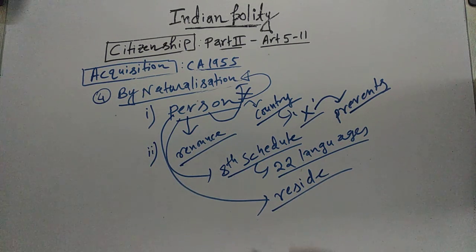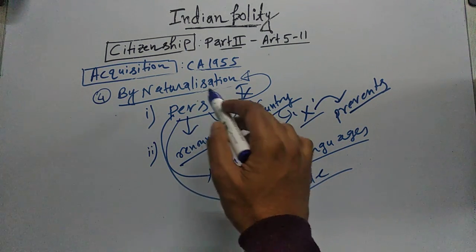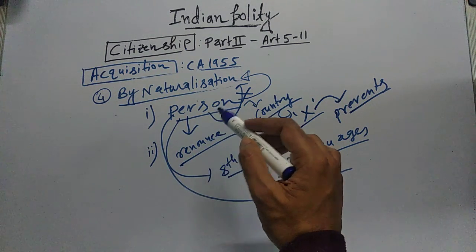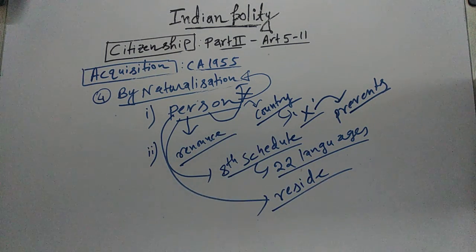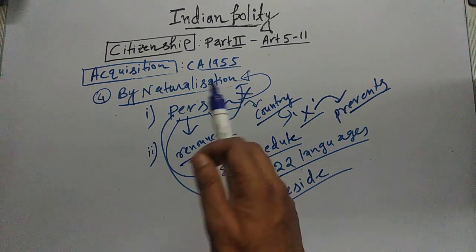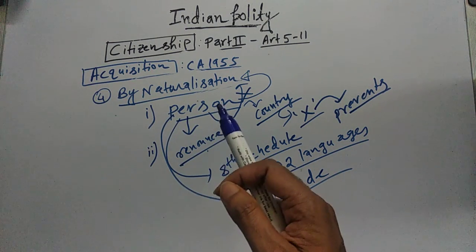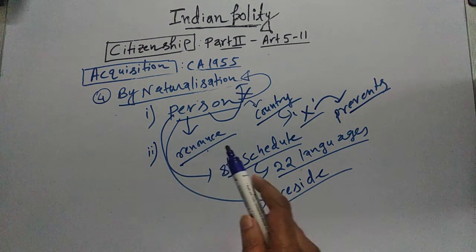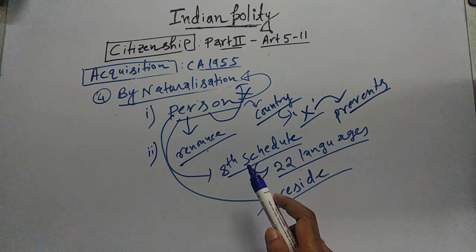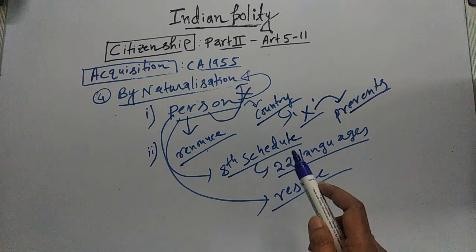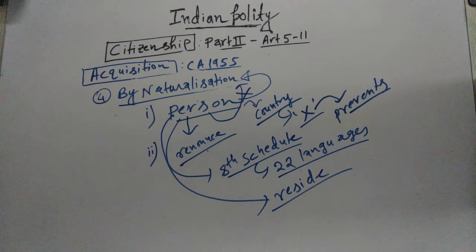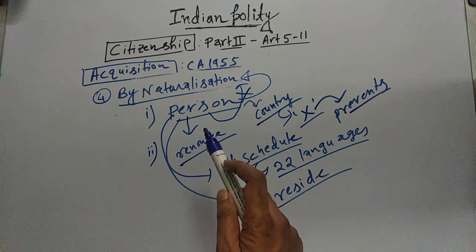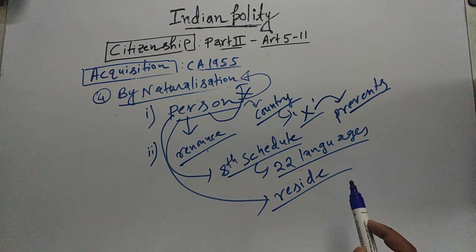So I am repeating the criteria. The person who wants Indian citizenship by naturalization should not be from any country where citizens of India are prevented from becoming citizens by naturalization. Then that person should renounce the citizenship of the other country, because India does not allow dual citizenship. Then that person should have adequate knowledge of a language specified in the 8th Schedule of the Indian Constitution, which contains 22 languages. And that person's intention should be clear to reside in India after naturalization.